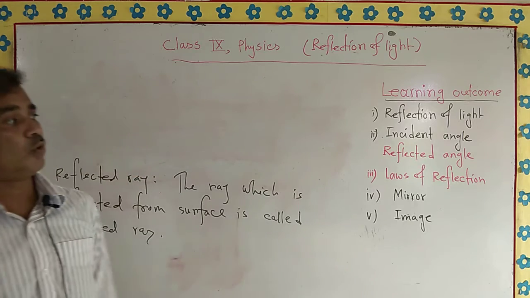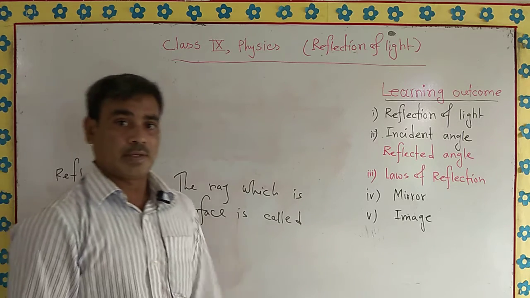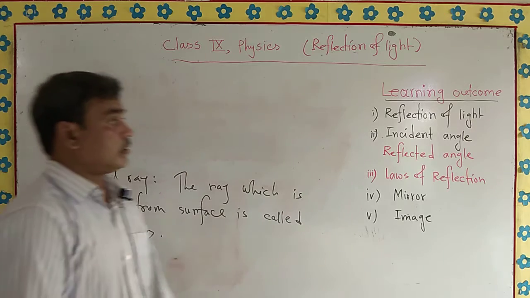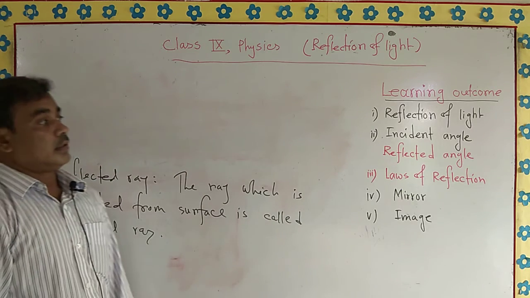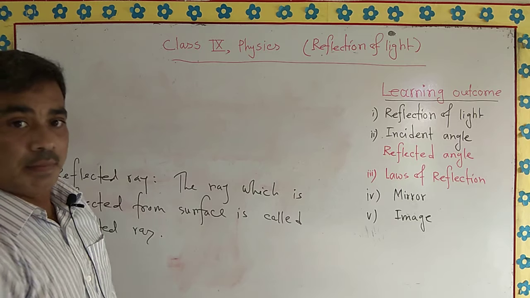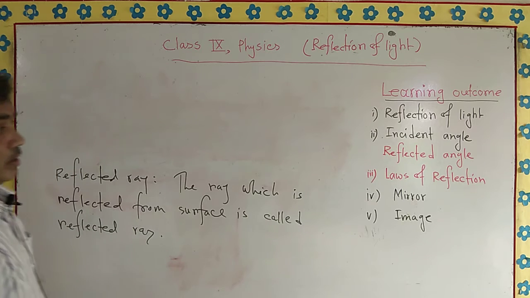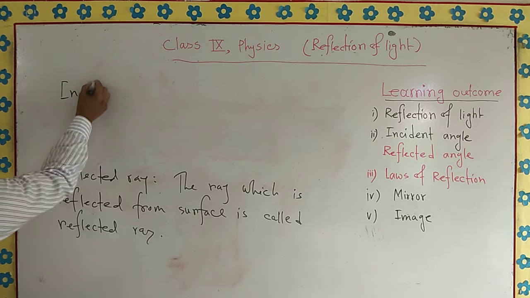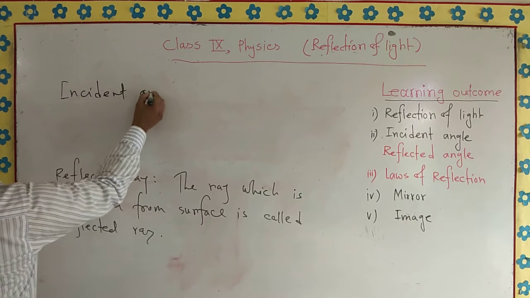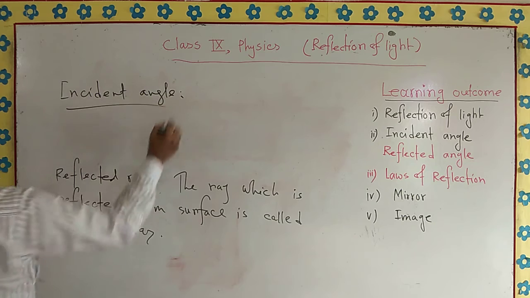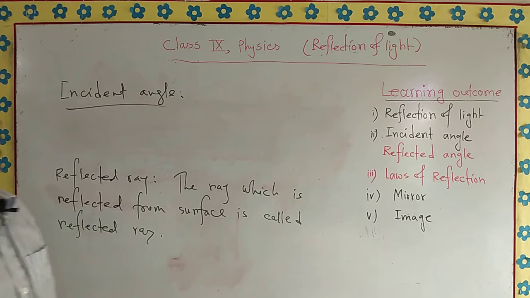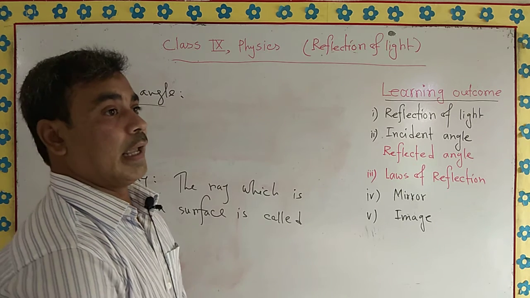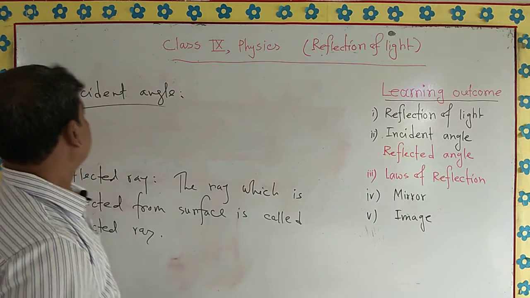These are closely involved with this figure and these rays, the incident ray and reflected ray. We should know it. Incident angle.